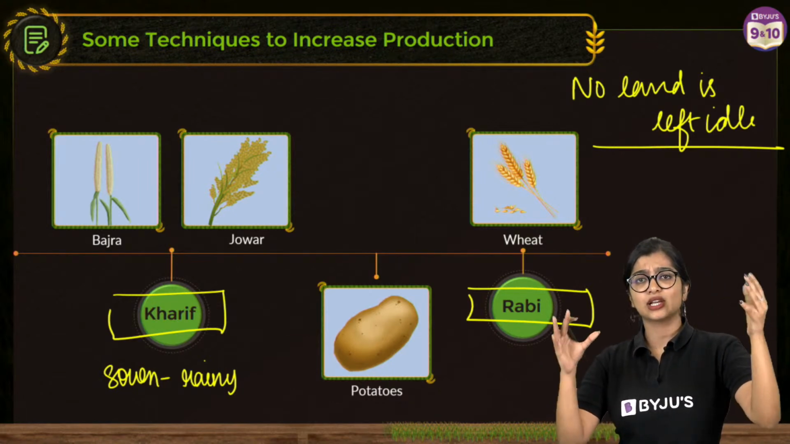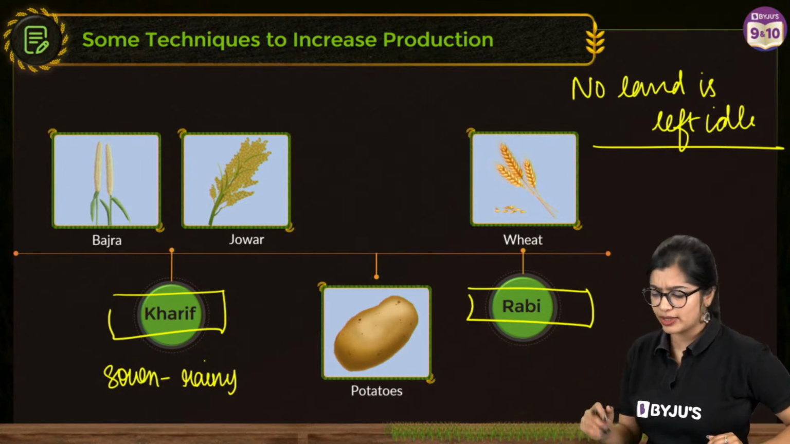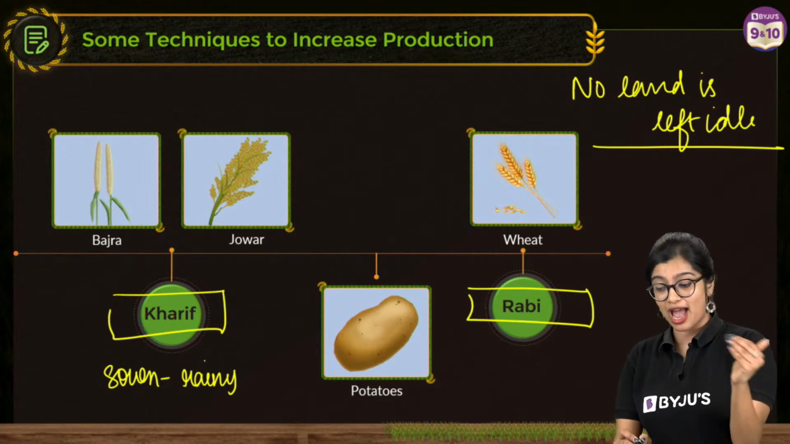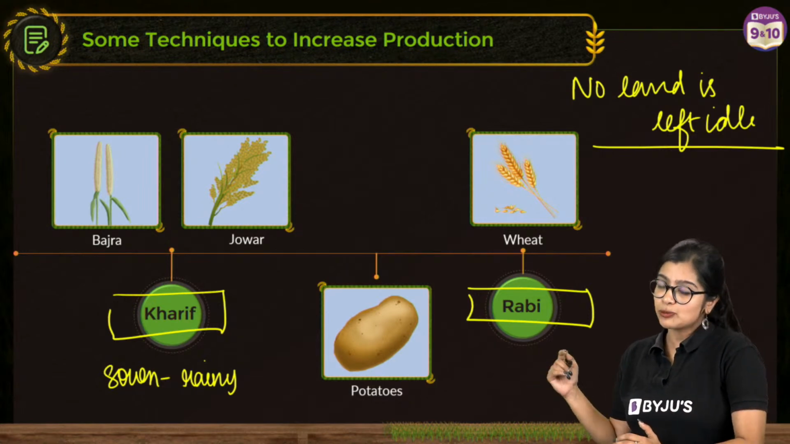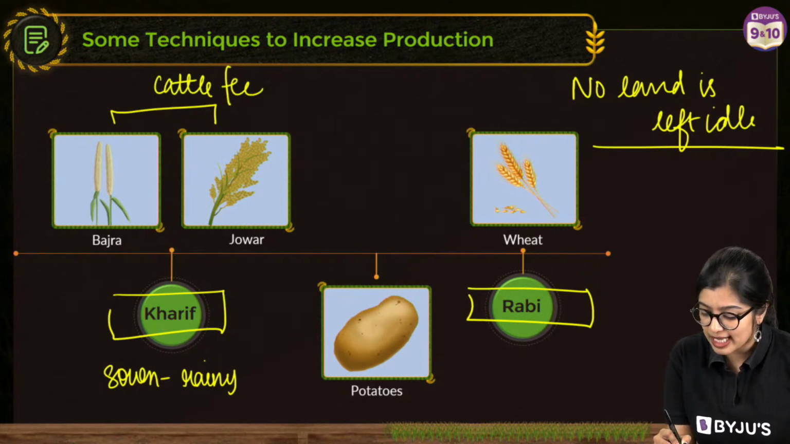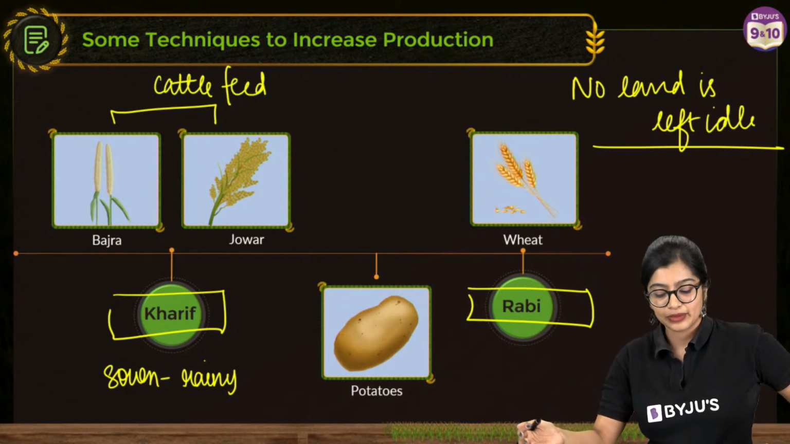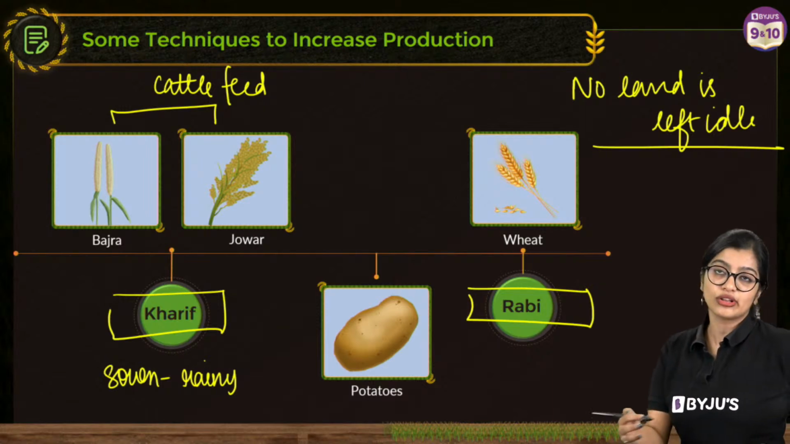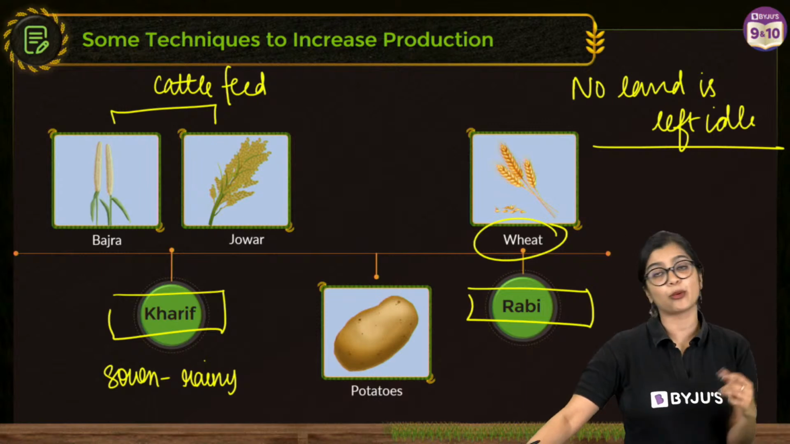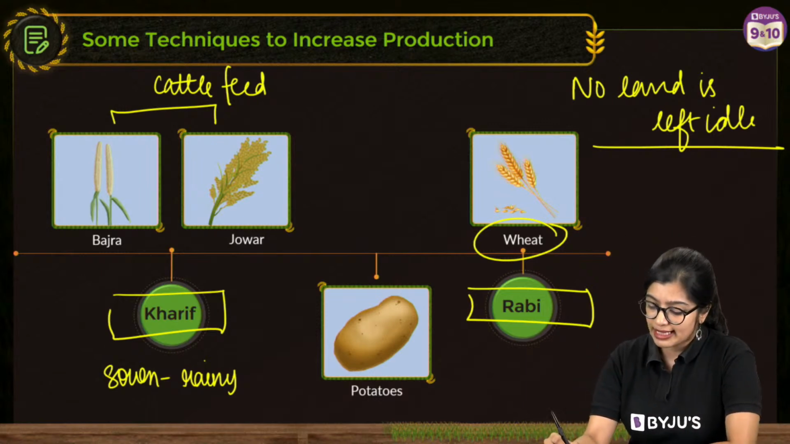So in the village of Palampur, normally during the Kharif season they grow bajra and jowar, and we see that these plants are used as cattle feed, which means that these are food for the cattle. But along the lines of the Rabi season, they grow wheat and they grow potatoes also.